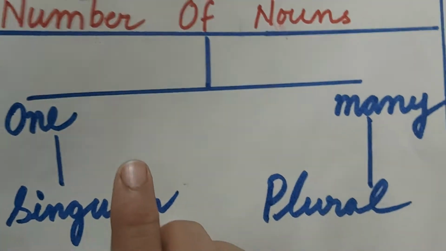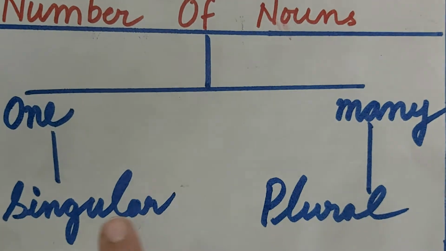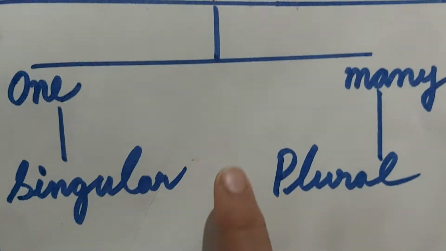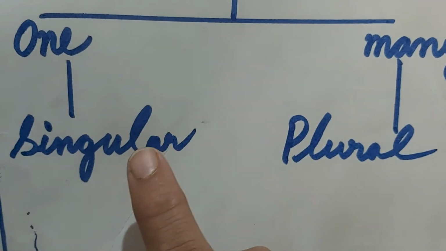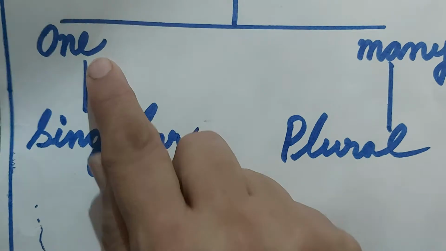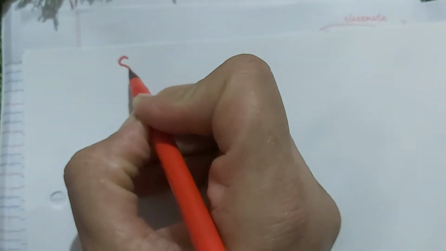I told you in the last class that number of nouns means one and many, singular and plural. In class 1 we say one and many, but in class 2 we use a different term, that is singular and plural. Singular means one, plural means many. Now children, we add s in some of the words and make them plural, or many from one.